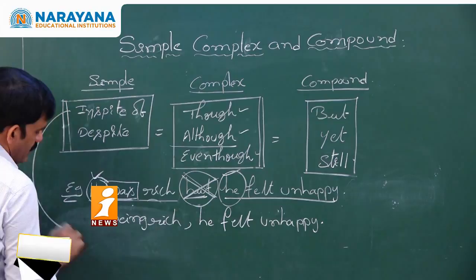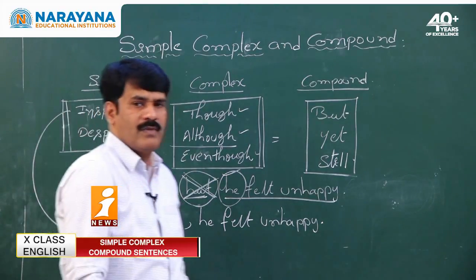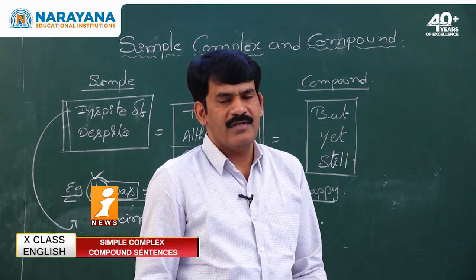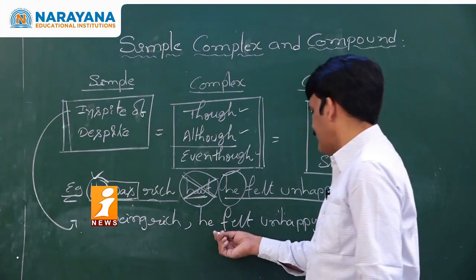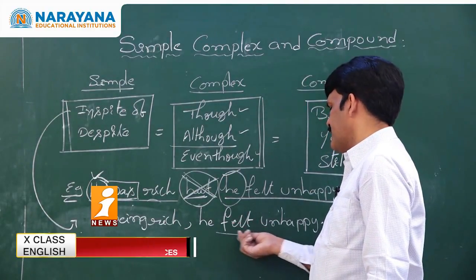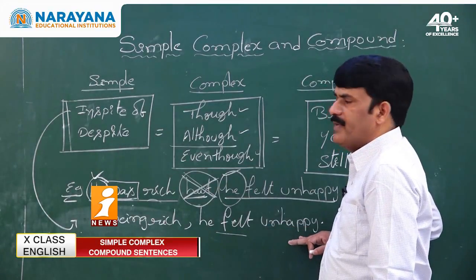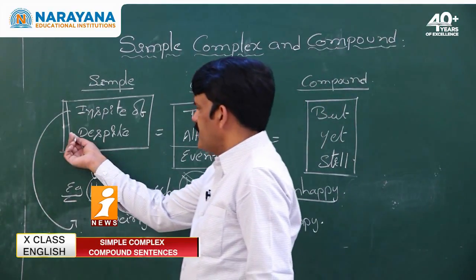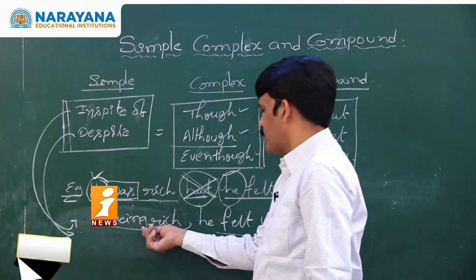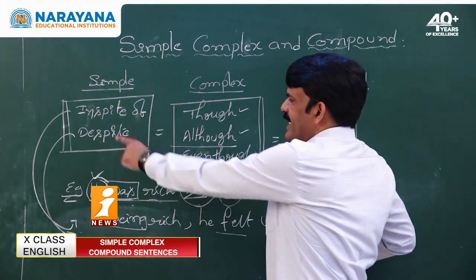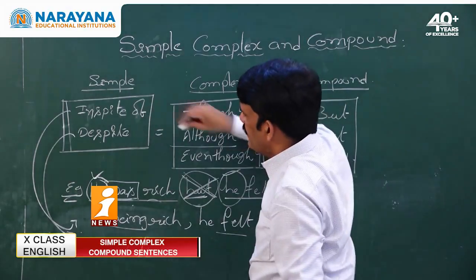Then you write in spite of being rich. So what? He is unhappy. He was unhappy. He felt refers to simple past tense. In spite of being rich, he felt unhappy. Okay. Now rewrite the sentence using despite. Despite being rich. You need to remember in spite never and ever comes without of.